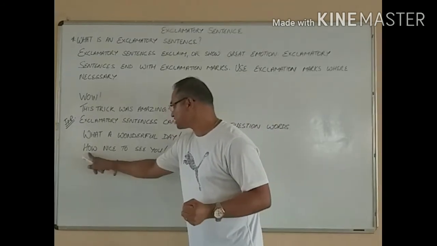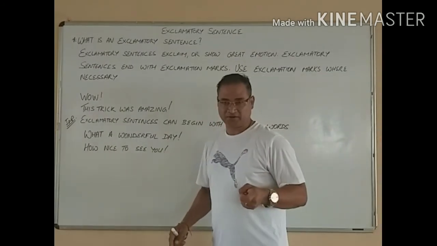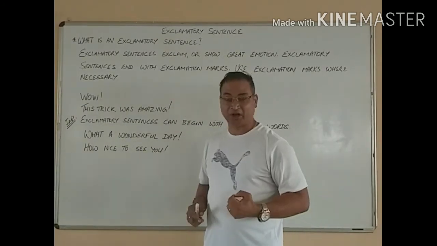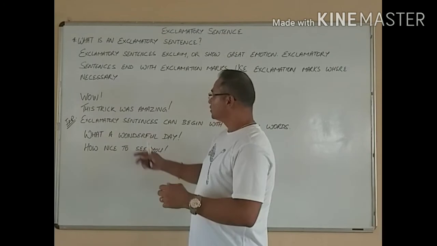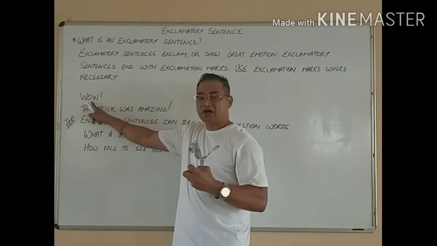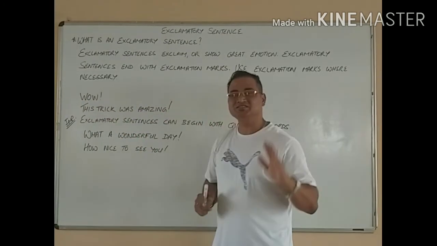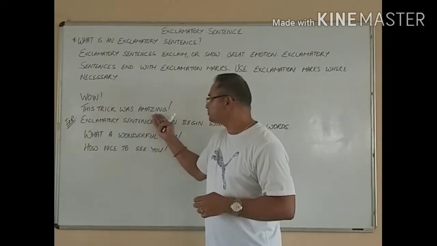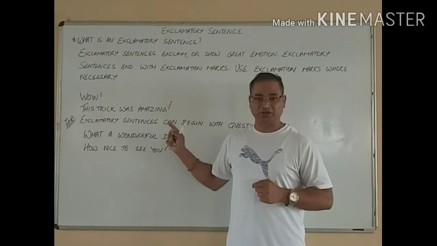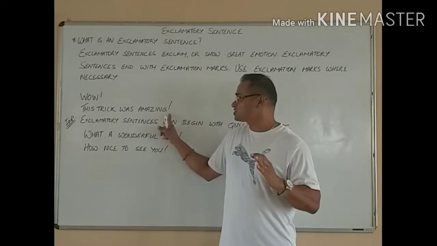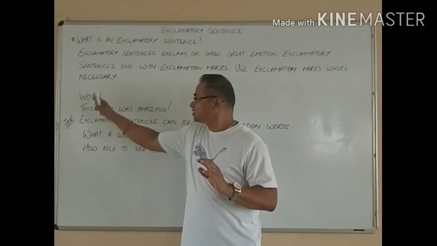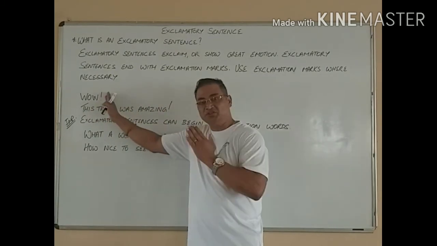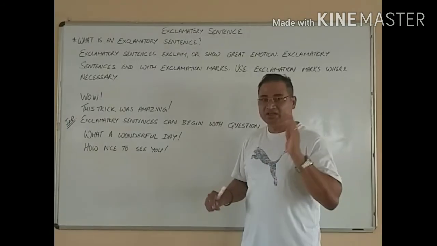Now if I look at this sentence, how nice to see you, I can put a question mark. But you're surprised to see the person, so we say, how nice to see you, exclamation mark. It is the way how you say it. Okay, now look at this word, wow. This word as a whole is just like an interjection, but it ends with an exclamation mark. Now look at the sentence after that. It says, this trick was amazing. It's ending with an exclamation mark, not a full stop. But I can also use it as, wow, this trick was amazing. Over here it becomes an interjection. If I join the sentence, it becomes an interjection, and this will end with an exclamation mark.